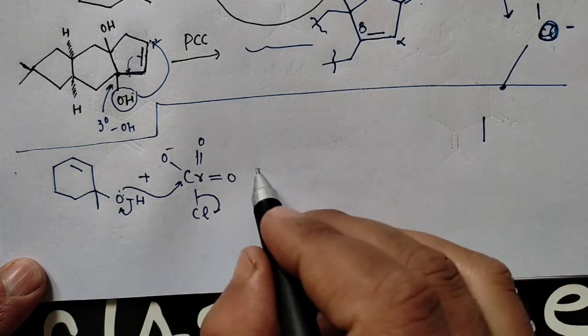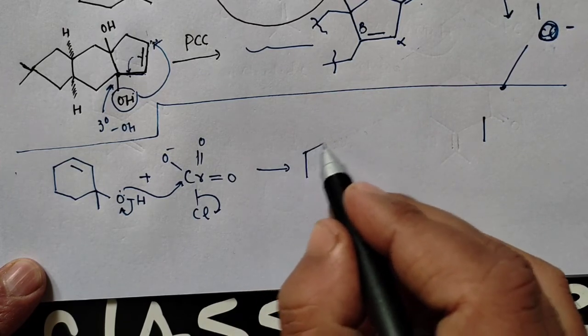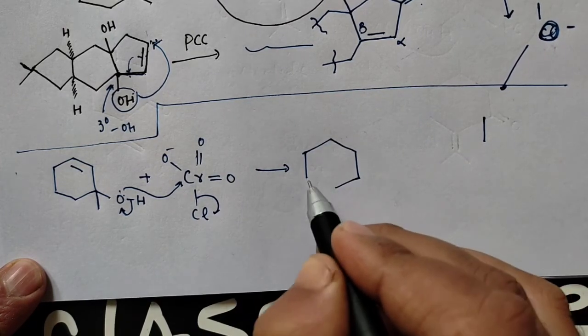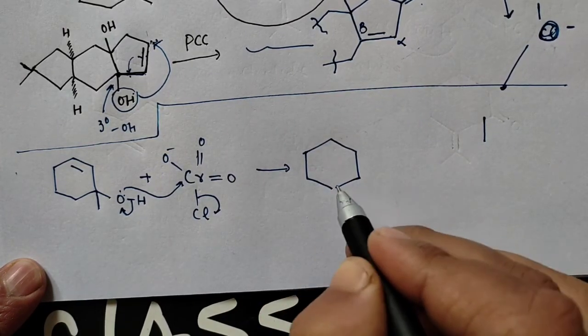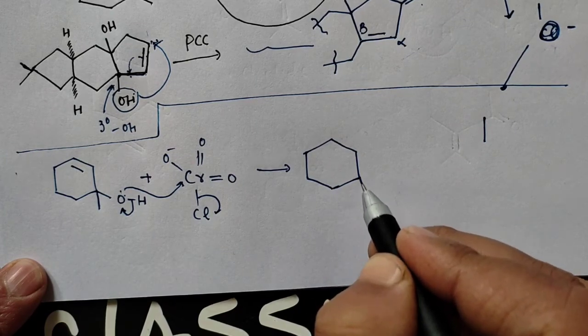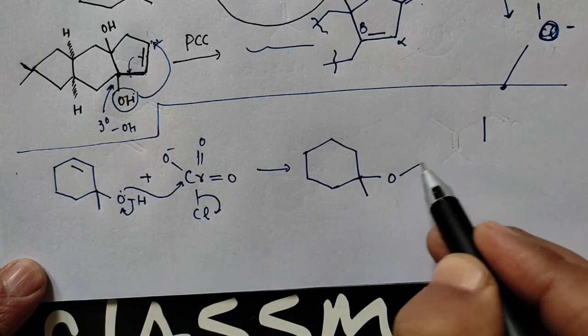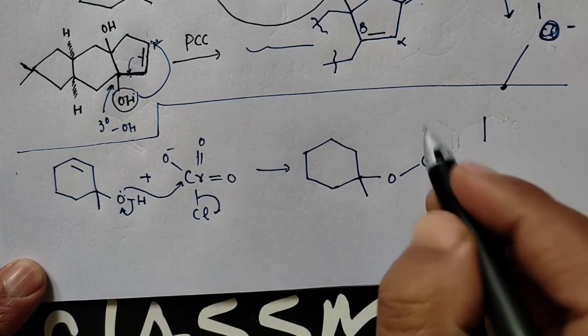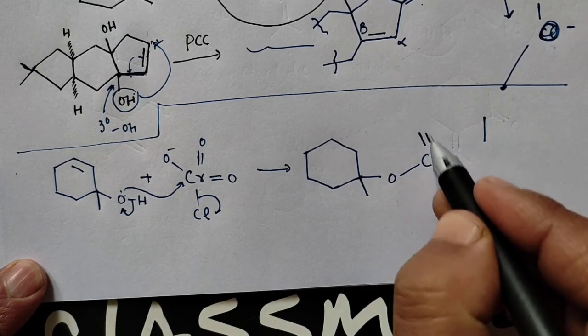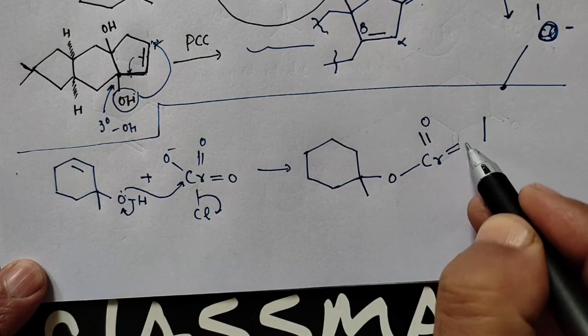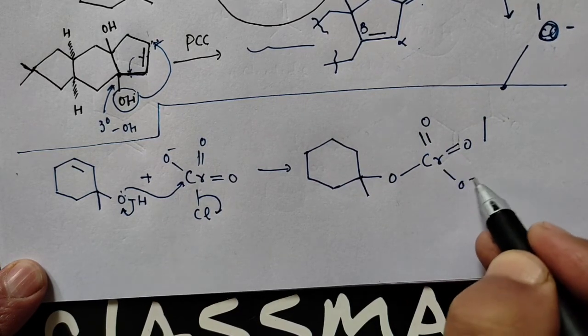Okay, so you will get, and your oxygen here, it's chromium, it's a double bond, then oxygen negative.